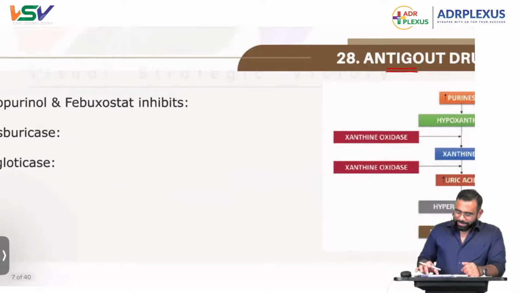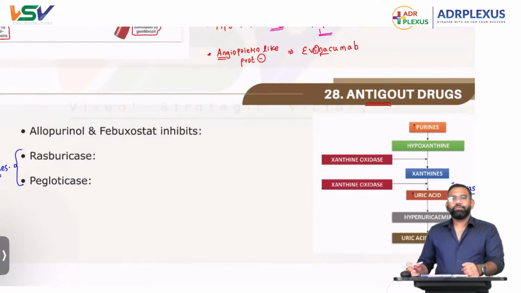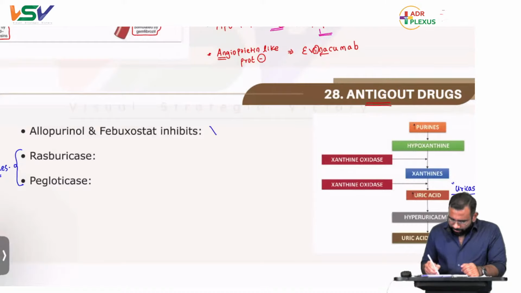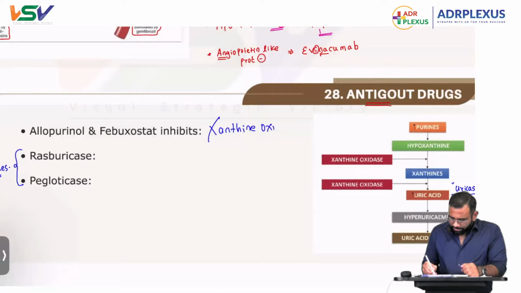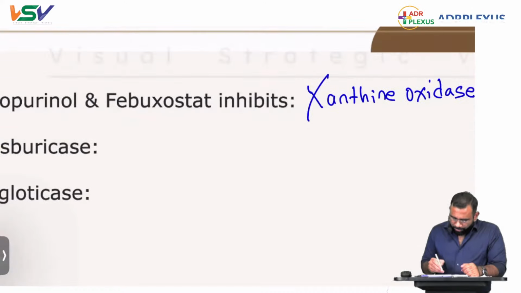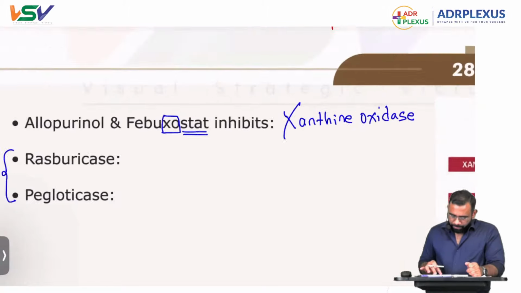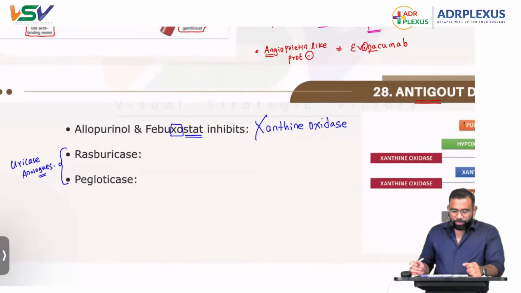Now let's see the drugs and their mechanism of action. Allopurinol and febuxostat inhibit xanthine oxidase. In febuxostat, 'stat' means it is stopping. What is it stopping? The activity of the enzyme xanthine oxidase. That's all.